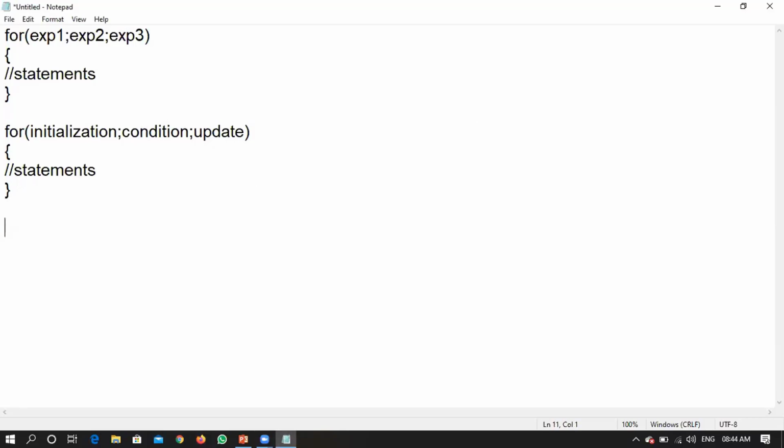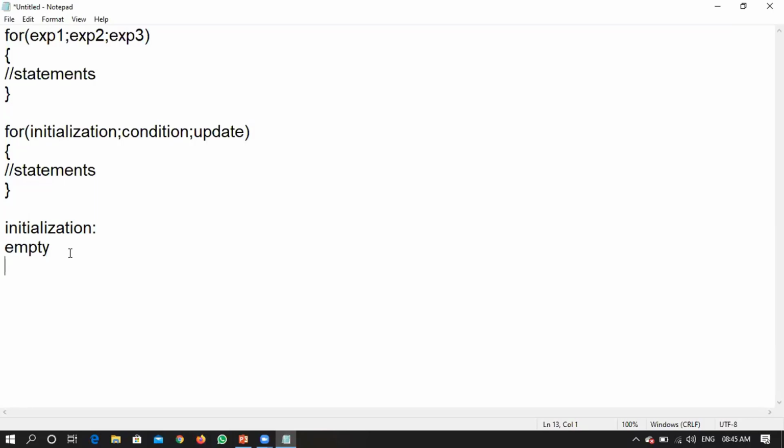And with respect to initialization, we have concluded a few points. What were those points? One, can it be empty? Yes, it can be empty. There might be a situation where you don't want to initialize here, rather you want to initialize before the for loop. Yes, that is possible. It can be empty.